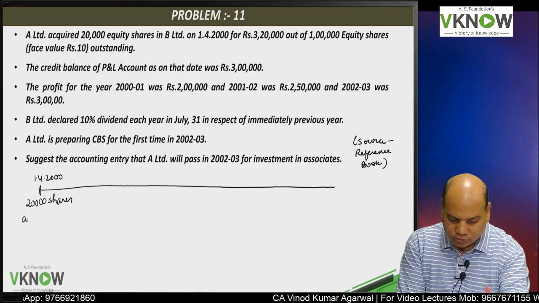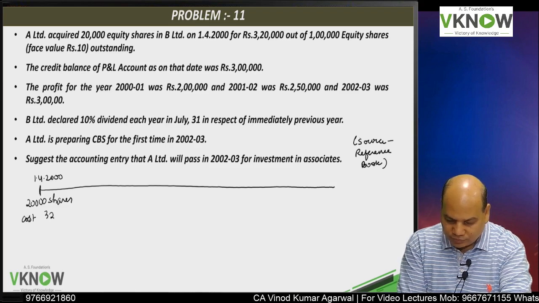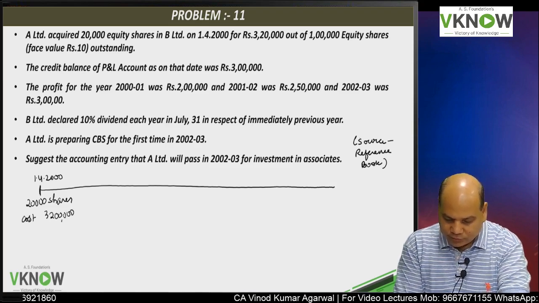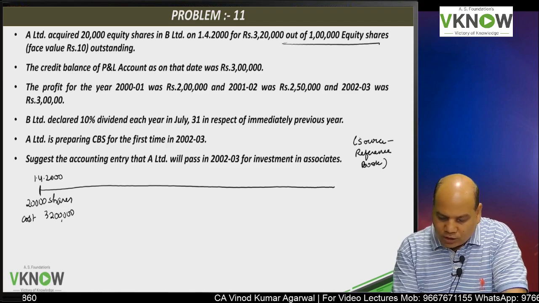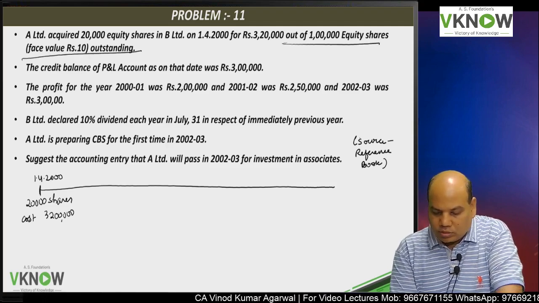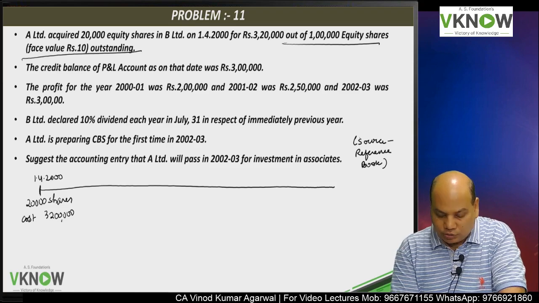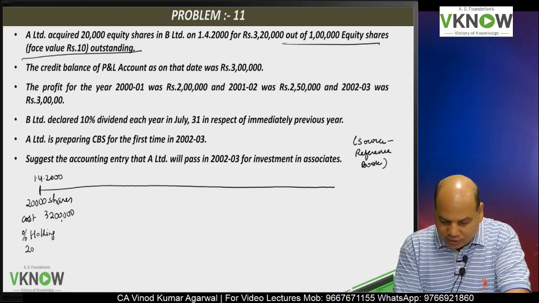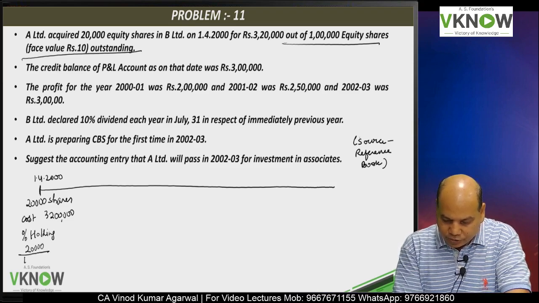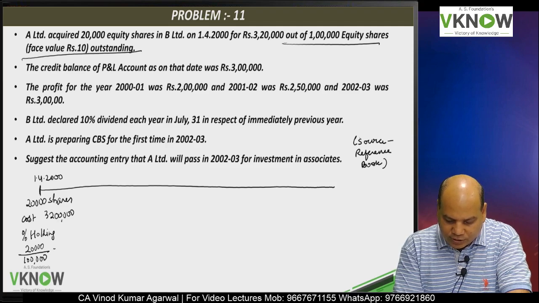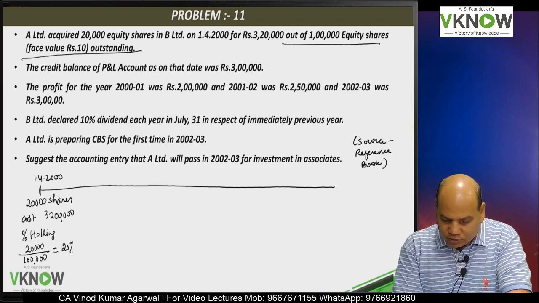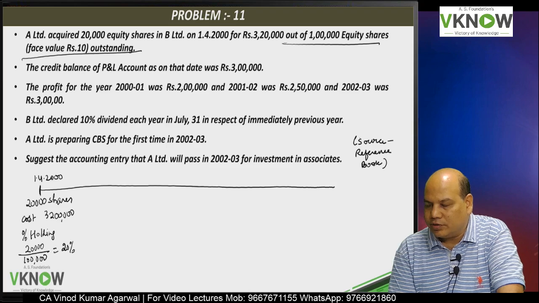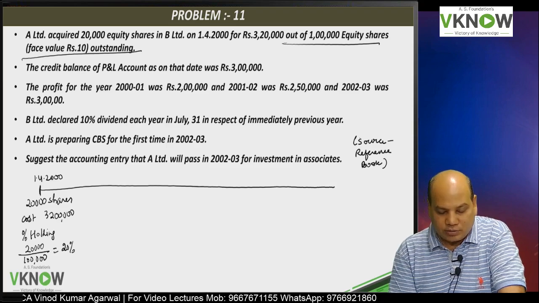What is the cost of acquisition? 3,20,000, out of 1 lakh equity shares outstanding. So percentage holding will be 20,000 shares divided by 1 lakh shares is equal to 20%. So that is the interpretation of the first line.